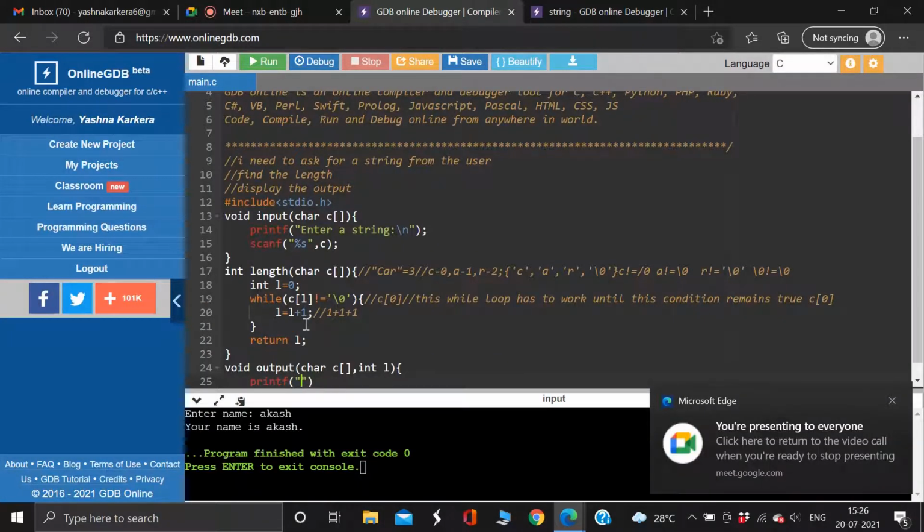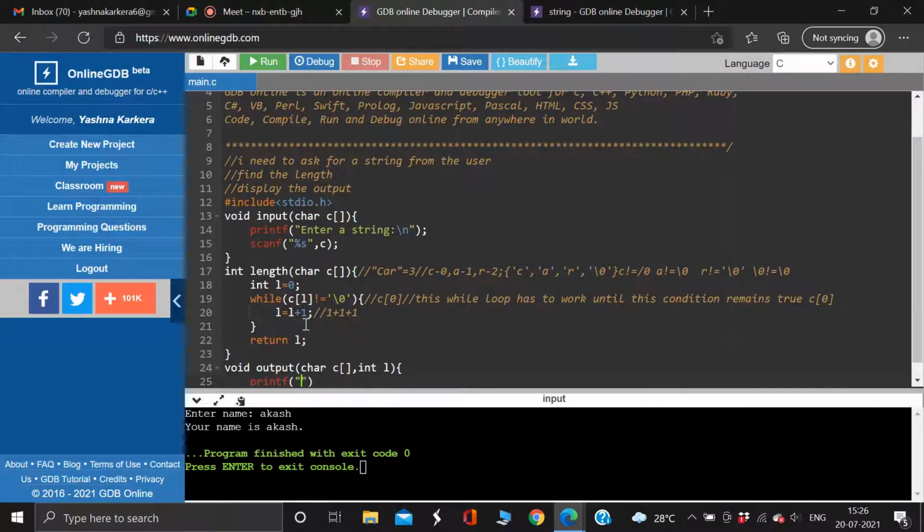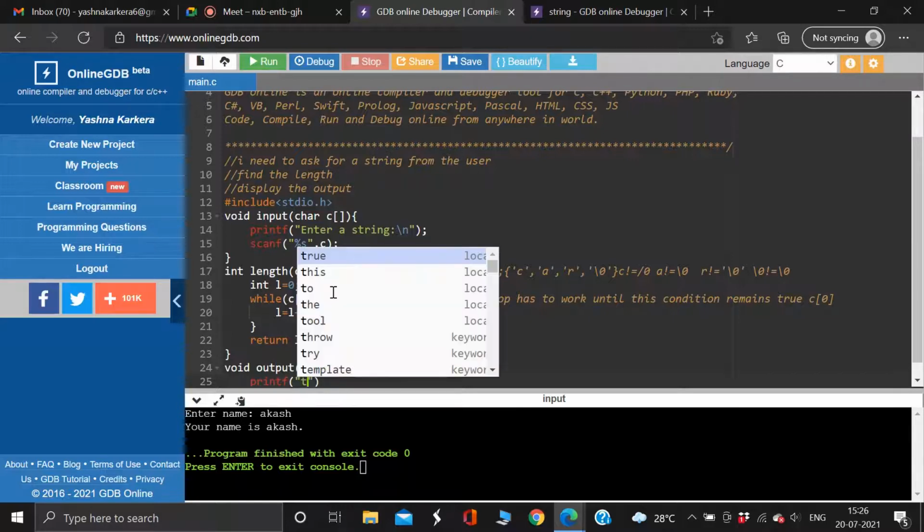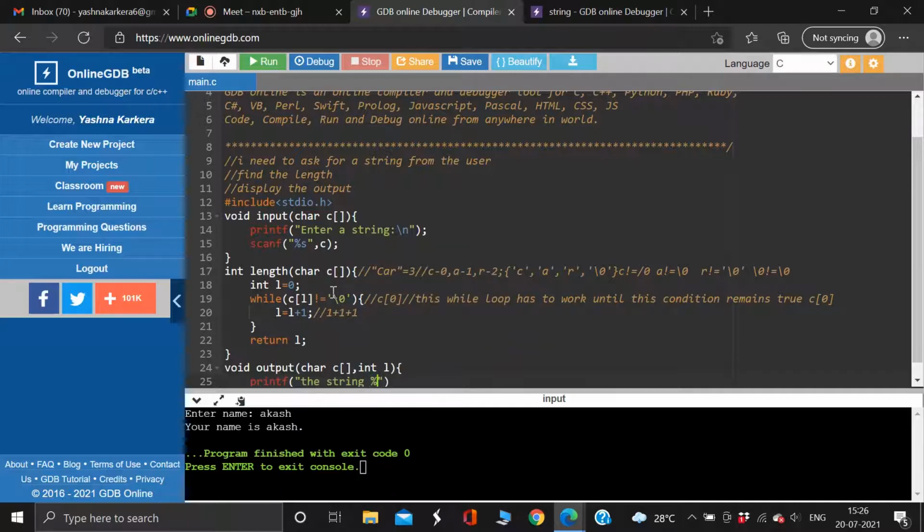Concatenated. No, that is something else. Okay, just write the string percentage S, length percentage D, something like that. Percentage S has length percentage D. Is this clear? What do I write here?